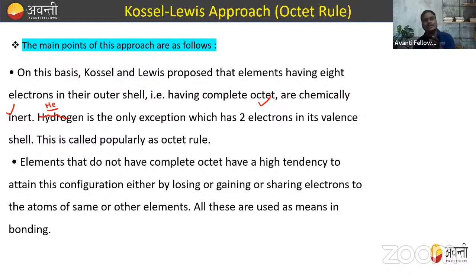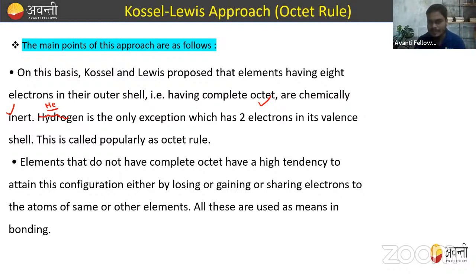All the other elements have a target to achieve this noble gas configuration, and to achieve it, they either lose electrons, gain electrons, or share electrons, just to make 8 electrons in their valence shell. I hope this is clear. What is the Lewis approach? Why is the Lewis approach very important?